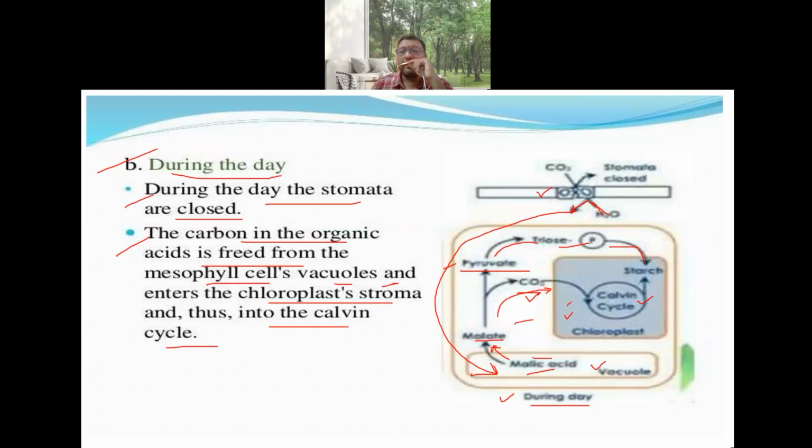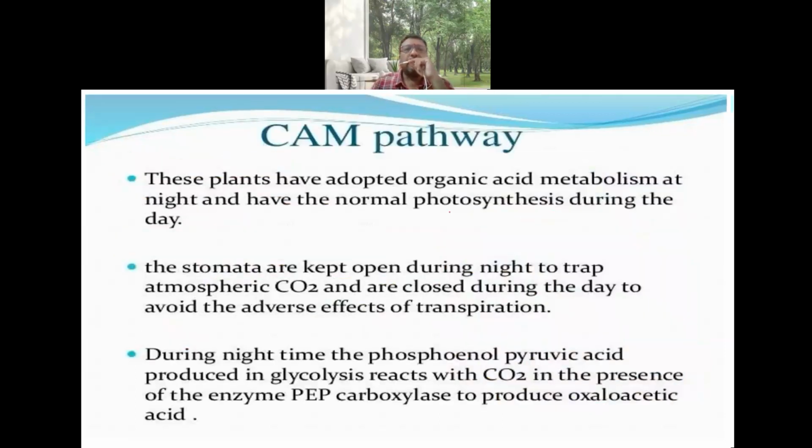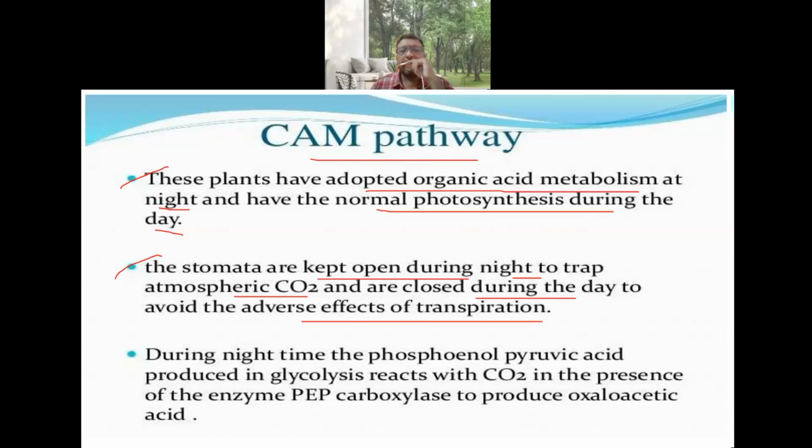So this is how the carbon dioxide which is present inside enters the C3 cycle, and glucose is formed. So the CAM pathway: you can say that these plants have adopted organic acid metabolism at night and have normal photosynthesis during the day. So the stomata are kept open during night time to trap atmospheric carbon dioxide and are closed during the day to avoid the adverse effects of the transpiration. So that's what is happening here.